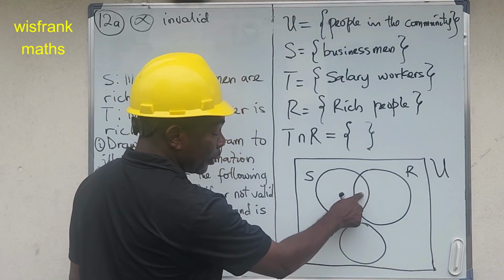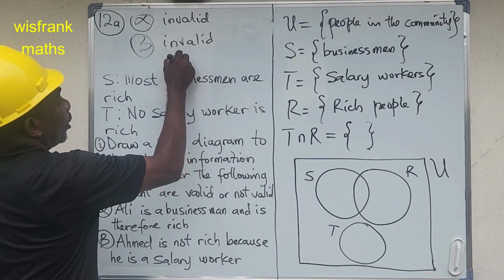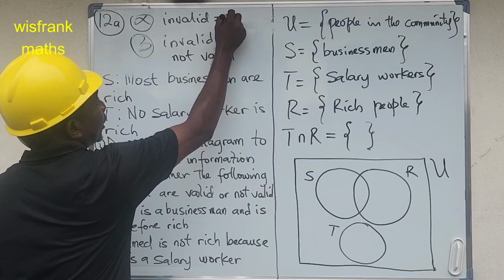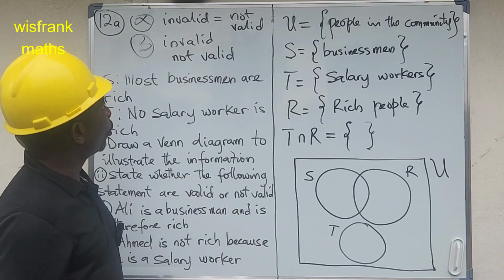So it was not specific. The beta also is invalid, not valid. So these are the answers to the illustration given.